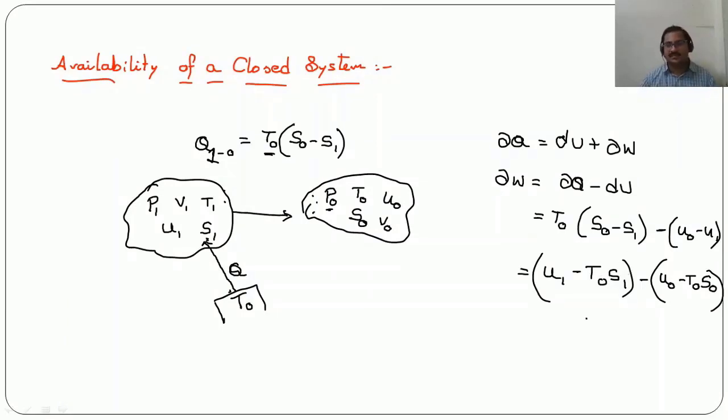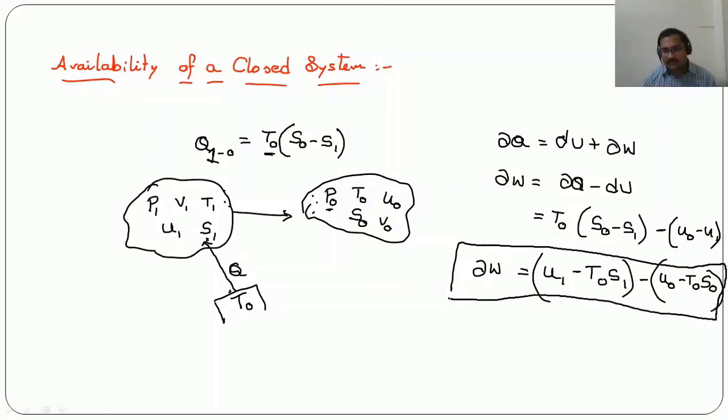So this is the formula for work done during the process when the system is reaching from condition 1 to the dead state. That means it is coming into equilibrium with the surrounding environment. So in this case the formula for work done that we have got here is this one.